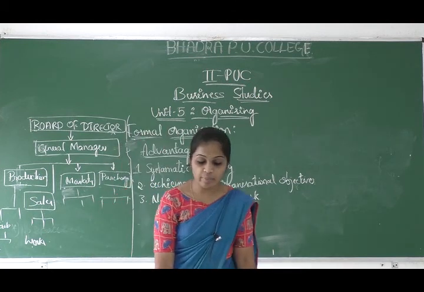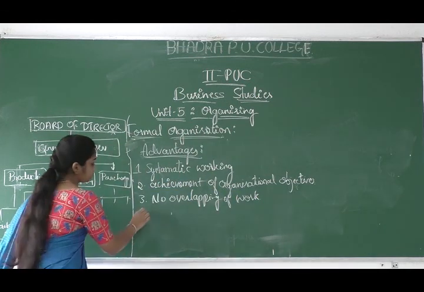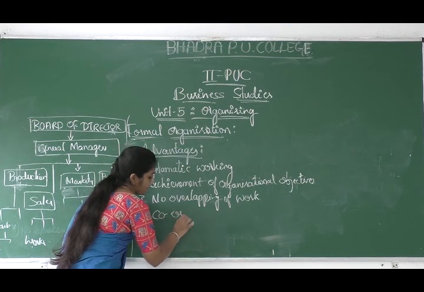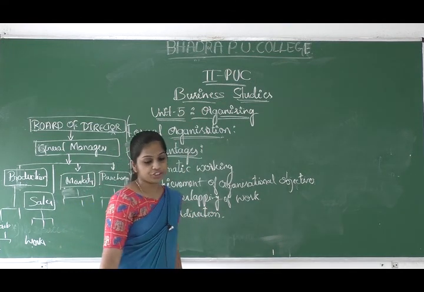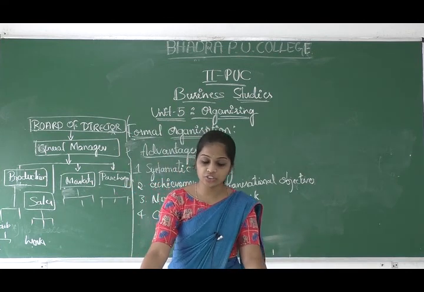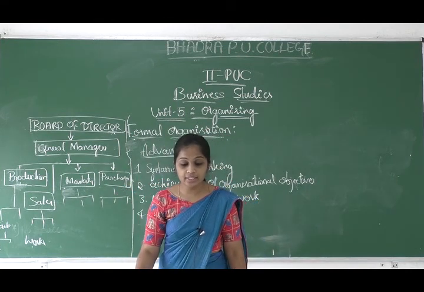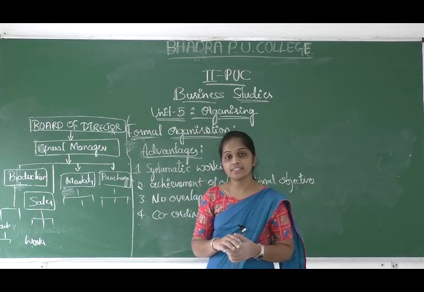And the next one is coordination. The formal organization structure coordinates the activities of various departments.